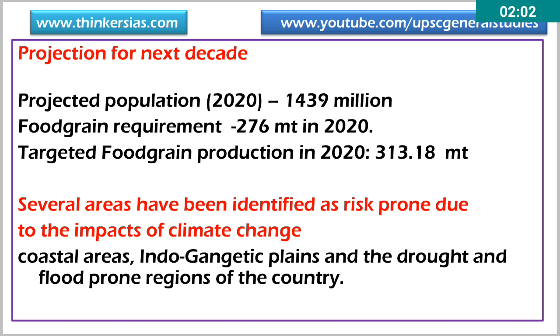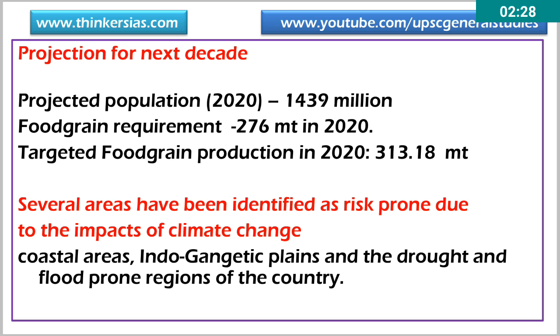There is no significant increase in productivity in the recent past, even though we are increasing agricultural crop production. So we need to adopt sustainable agriculture practices in order to meet the food grain demands of the people. The targeted food grain production in 2020 is 330 million tons. In order to achieve this, we need to adopt sustainable agriculture practices. For this, the mission is important.